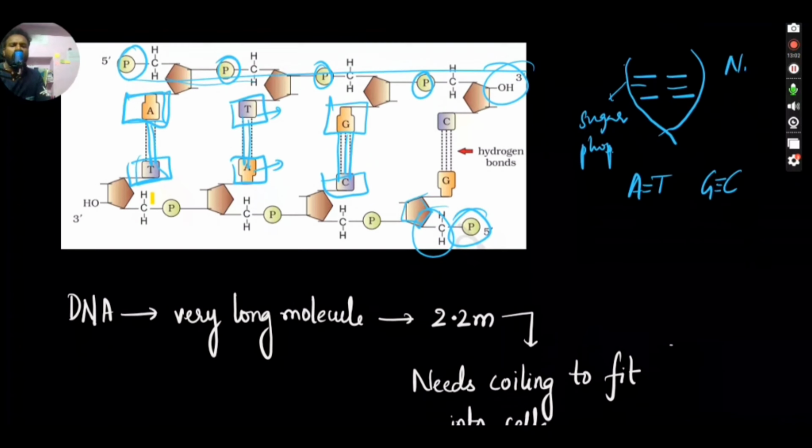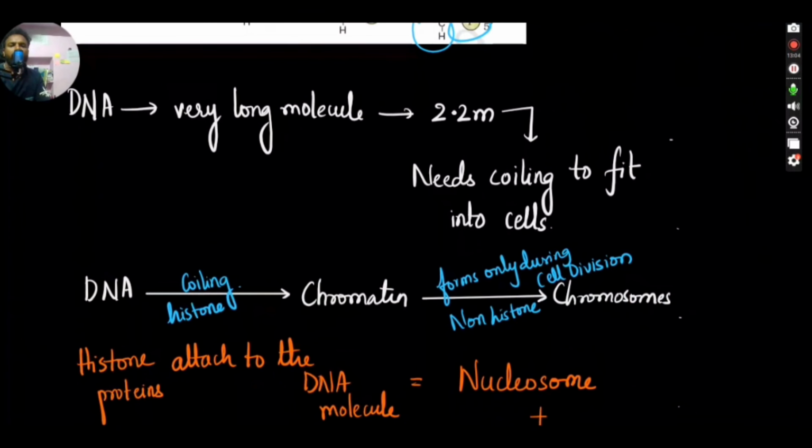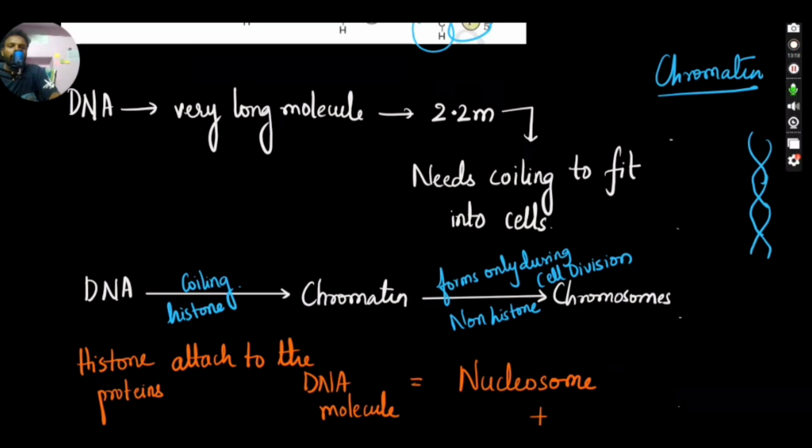Then, I have told you about DNA, but sir, you are not telling about DNA directly, you are telling that there will be chromatin or chromosomes in the nucleus. Why? Because if you see the DNA molecule like this, there will be all the information regarding our eye, heart, brain, kidneys, lungs, how they should function, hands, nerves and all. If you take all this DNA, it will be 6 feet in each cell. Can we fit a 6 feet substance in a very microscopic cell? It doesn't happen, right?